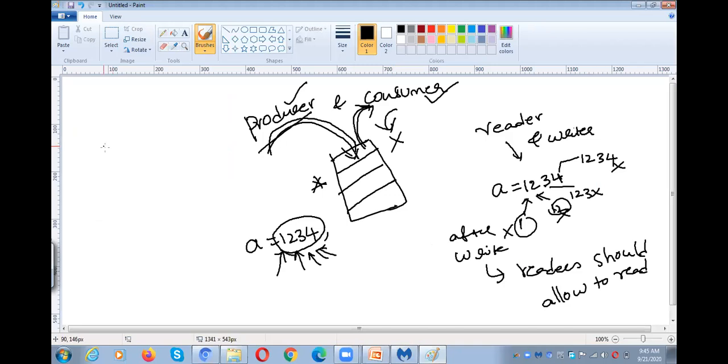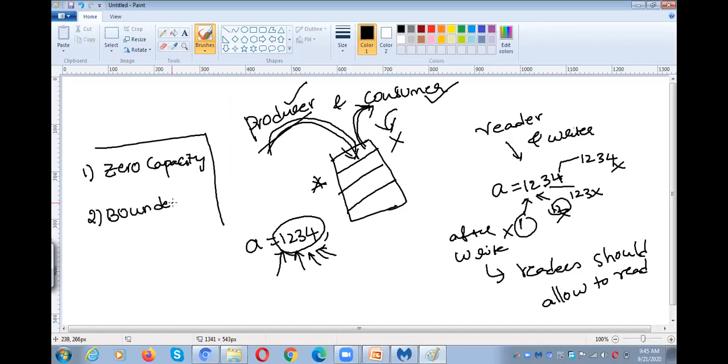So what are those? Under buffering, the first one is zero capacity, the second one is bounded capacity, that means bounded buffer, and the third one is unbounded buffer, right? So zero capacity means the buffer capacity is zero. That means whatever the sender is sending, immediately the receiver has to receive the message. There is no buffer capacity.